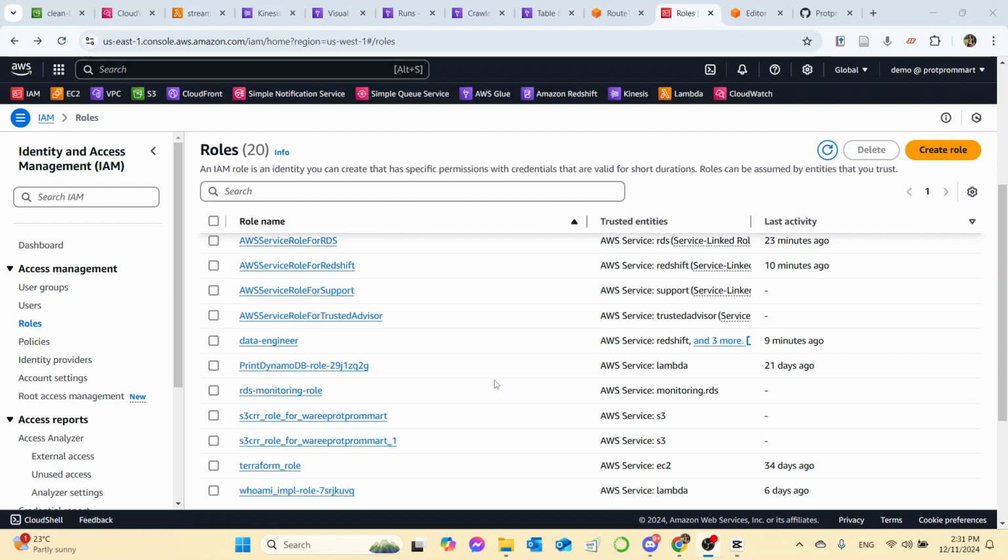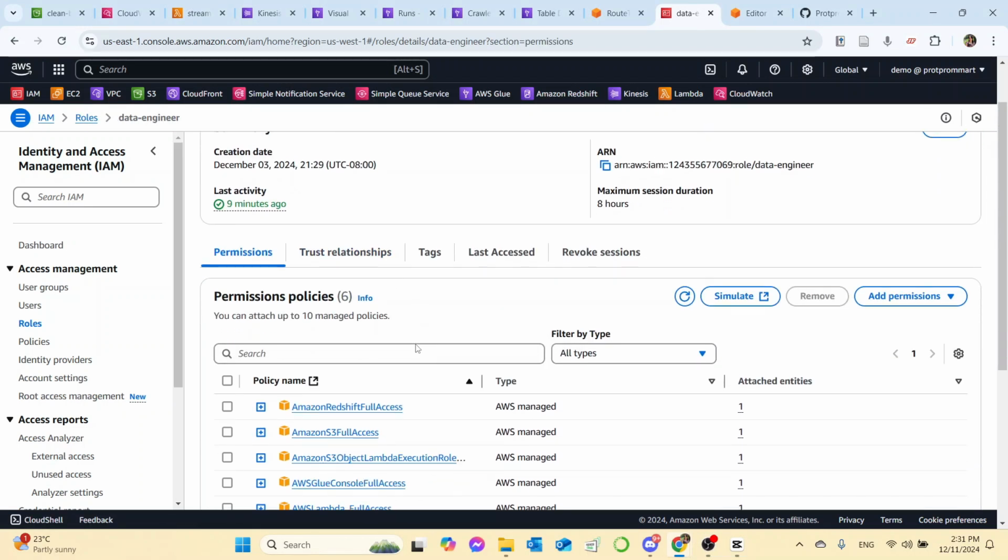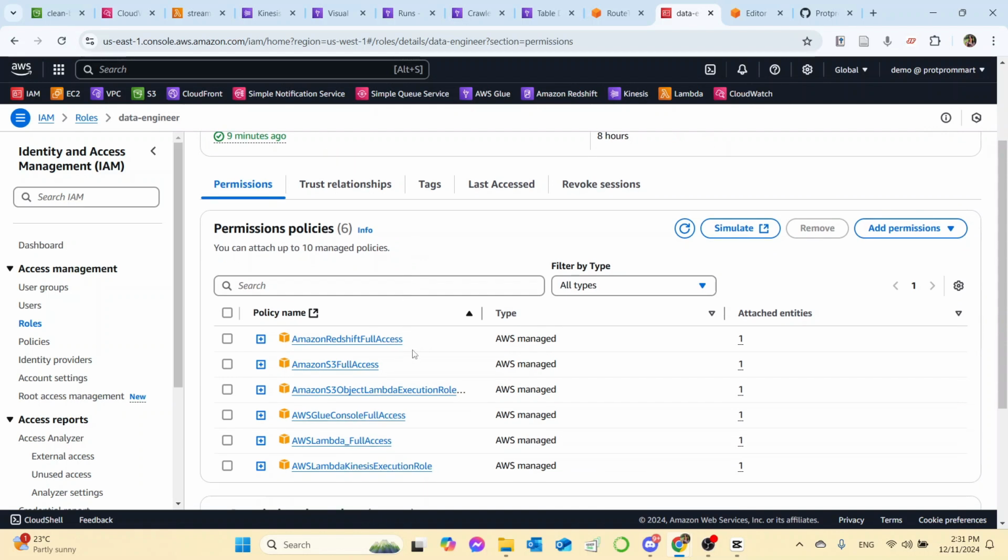I've created a role called data engineer where I have attached permissions to all of the services that we potentially need to use, including Amazon Redshift full access, Amazon S3 full access, S3 Object Lambda execution role, Glue console full access, Lambda full access, and Lambda Kinesis execution role.